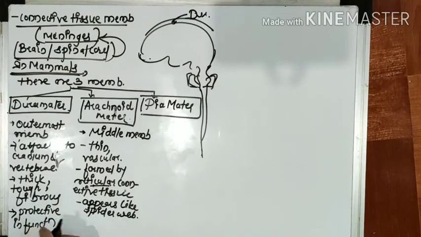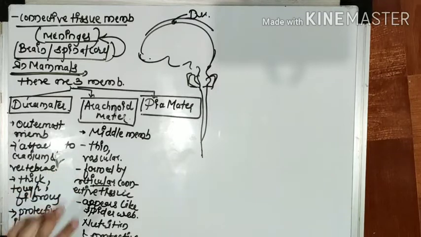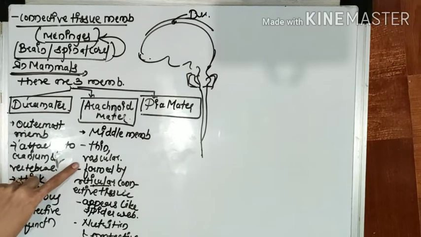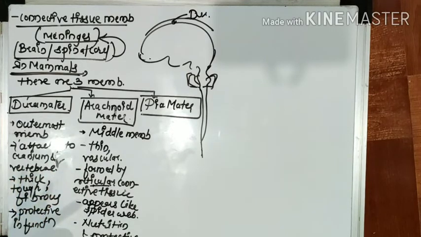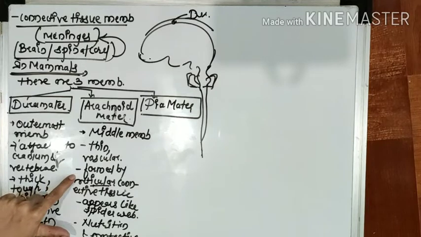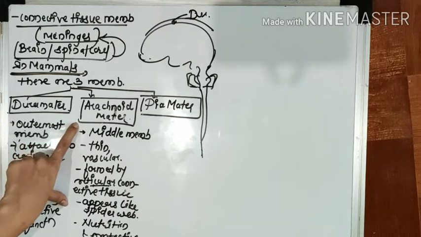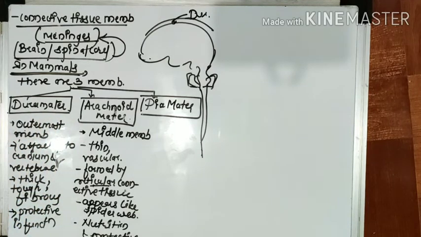What is the function of this arachnoid matter? It is nutritive. It provides nutrition as well as protection. So it is nutritive and protective in function. So this is all about the arachnoid. The arachnoid is a middle membrane. It is thin and vascular in nature. It is formed by a special type of connective tissue called reticular connective tissue, and this middle layer appears like a spider web, and it gives nourishment and protection.